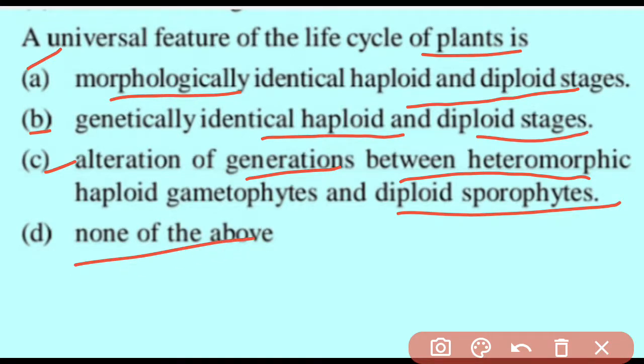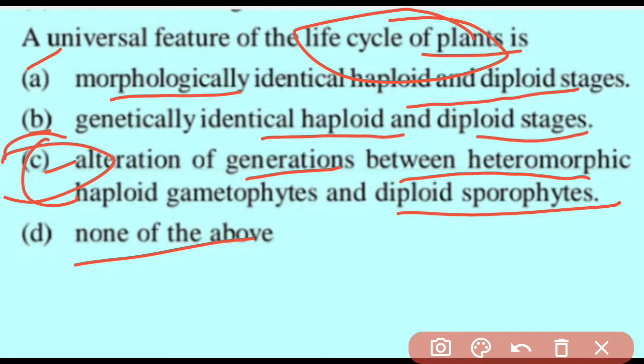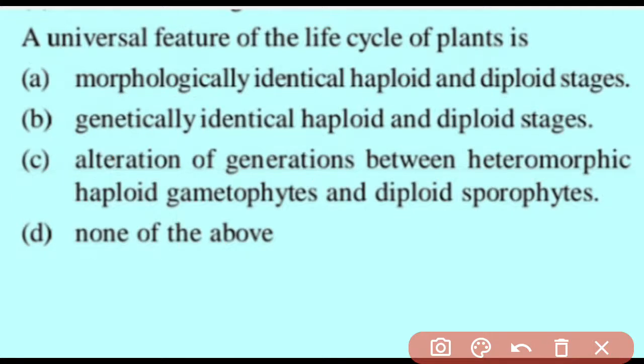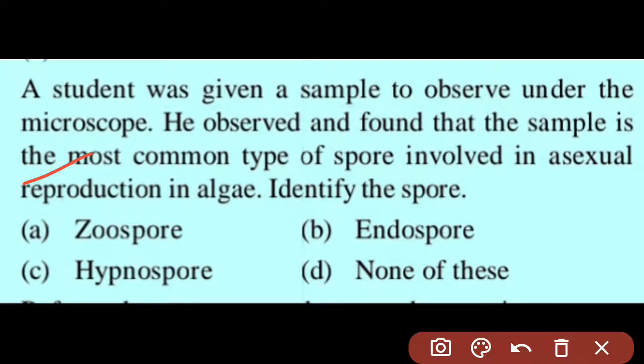The correct option for this is option C. A universal feature of the life cycle of plants is basically alternation of generations between heteromorphic haploid gametophytes and diploid sporophytes. So option C is correct. Now we have to move on to the next question.